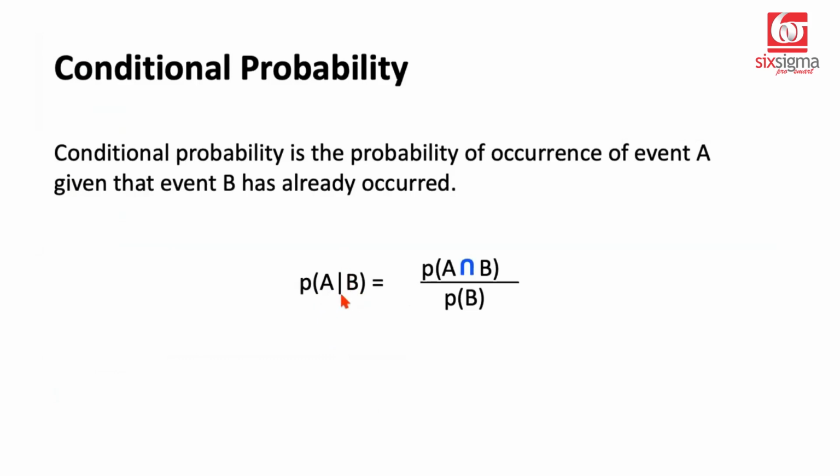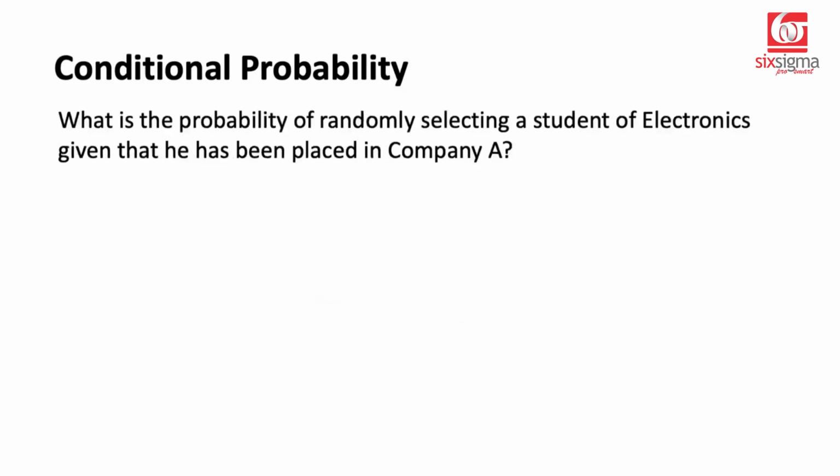This is how we read it. This is a pipe symbol. We read it as probability of A given B, and it's given by probability of A intersection B divided by probability of B. So let's answer some questions based on this. What is the probability of randomly selecting a student of electronics given that he's been placed in company A?